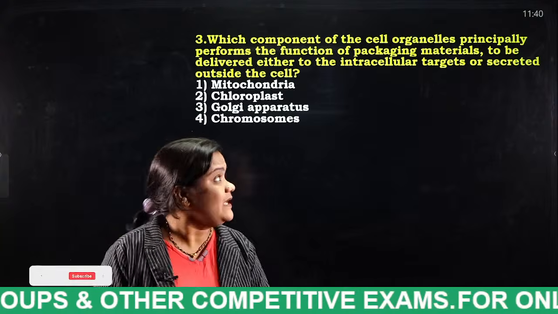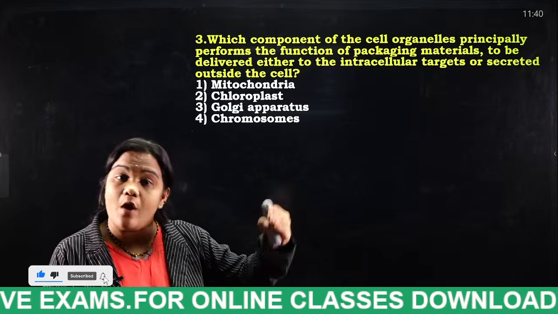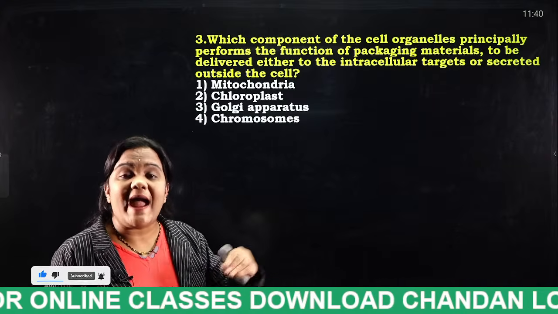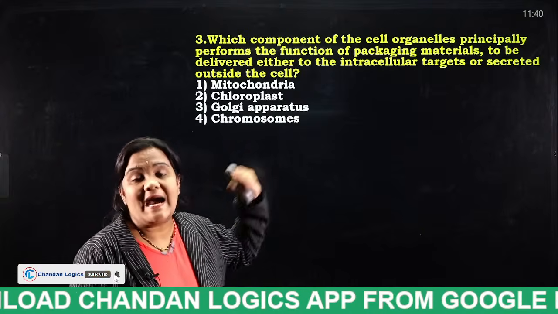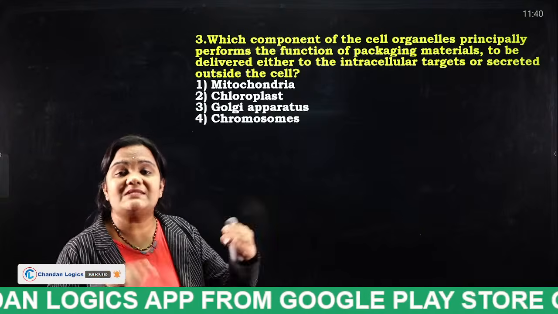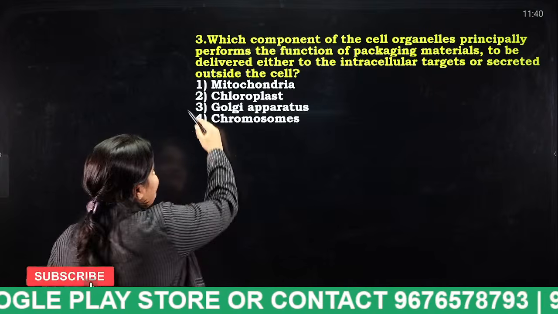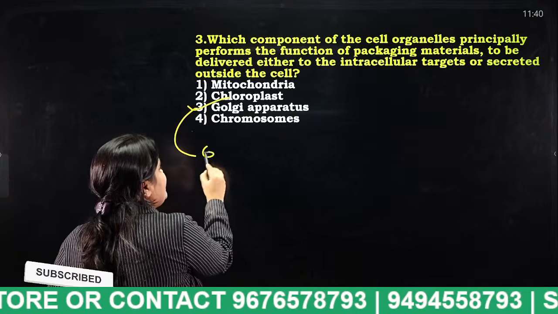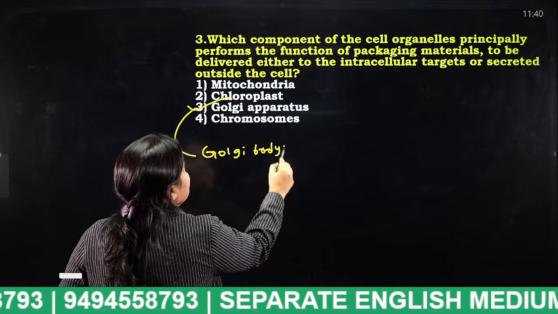It acts as packaging material. Sometimes it is delivered to other intracellular organelles, or sometimes it is excreted outside the cell. So the answer for this question is the Golgi apparatus. It is also known as the Golgi body or Golgi complex.